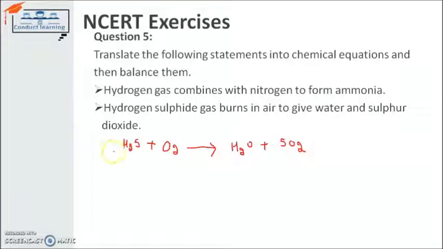So I check the number of atoms for hydrogen first of all. There are 2 atoms of hydrogen on the reactant side and 2 atoms on the product side, so hydrogen is balanced. Now if I move towards sulfur, the number of atoms on the reactant side is 1 and on the product side is also 1. Now switch towards oxygen. The number of atoms for oxygen on the reactant side is 2 and on the product side is 3: 2 for this, 1 for this. So I have to balance oxygen.